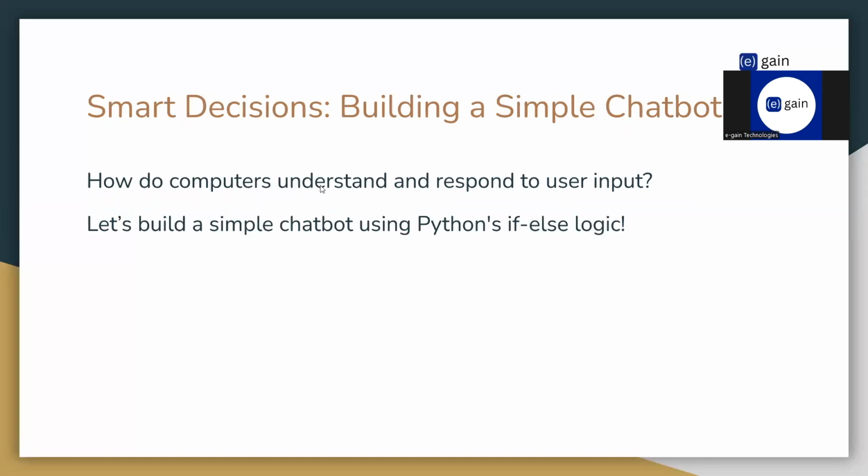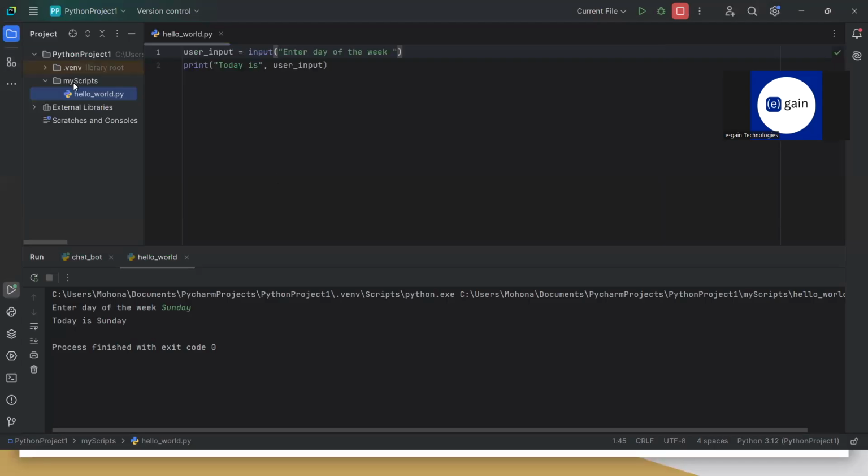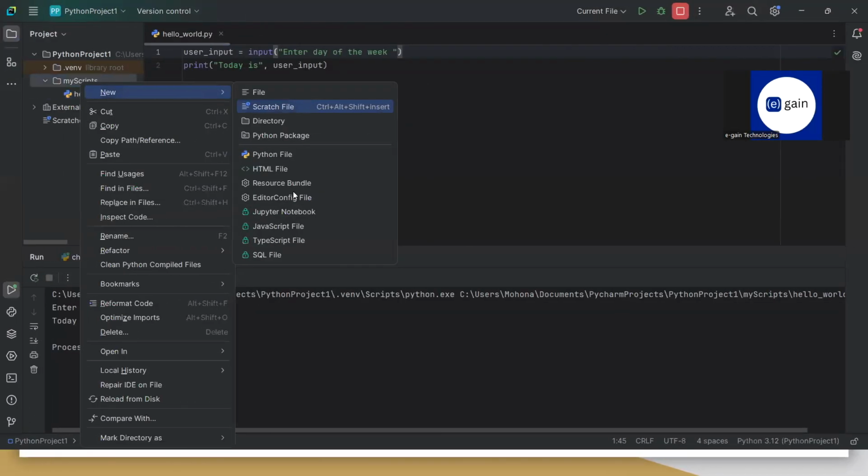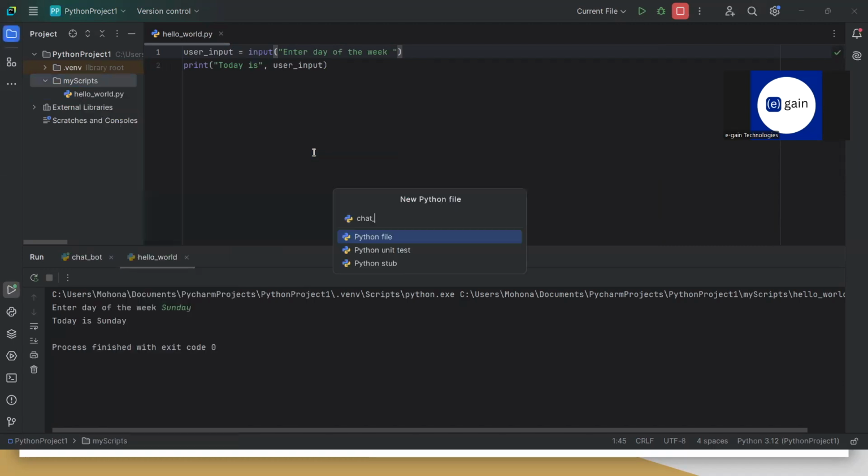Now, we have been using generative AI models like ChatGPT, Gemini, and many others. When we use these models, we ask them something and they reply back to us. We can apply that logic and create a very simple chatbot using Python's if-else logic. Let us see how we can do that. Let me create a new script. I will name this chatbot.